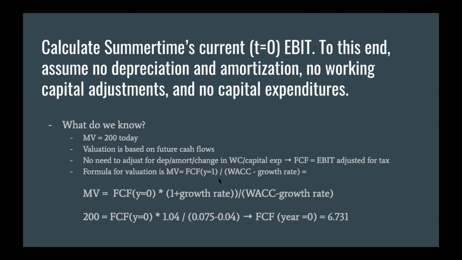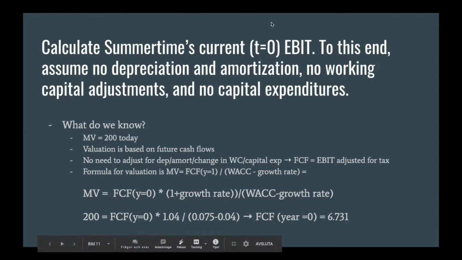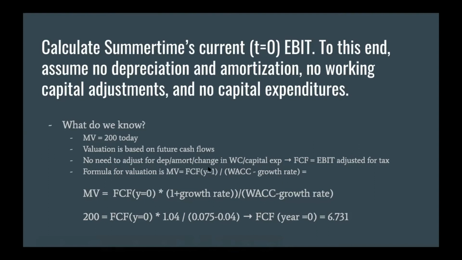However, as the question states, we are not interested in the free cash flow or EBIT at year 1, as this formula states, but we are interested in the EBIT or free cash flow at year 0. So we have to adjust for that in our formula.